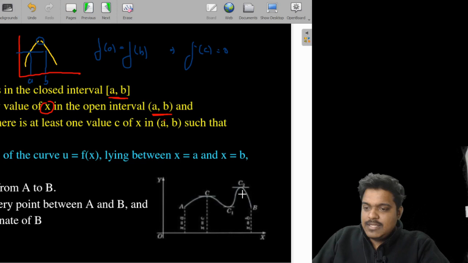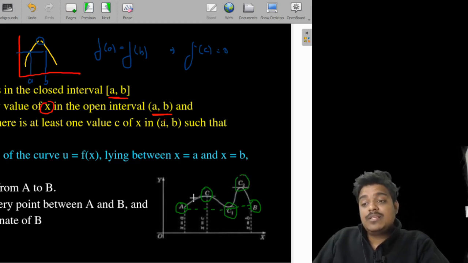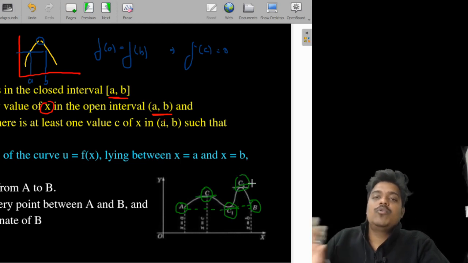This is the graph, this is point A and this is point B. We know that f(a) is equal to f(b). That is absolutely fine. And there exist three points, c1, c2 and c3, or anything you can call them, where the slope is 0. But it doesn't matter, it should be one or more than one.